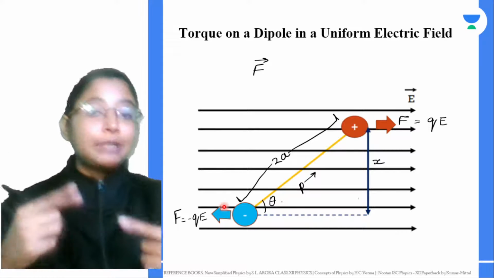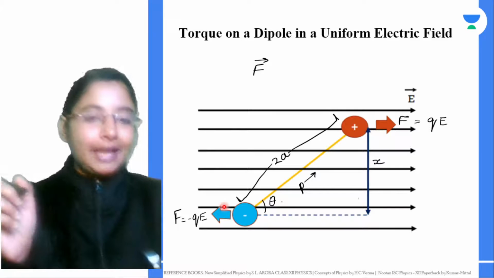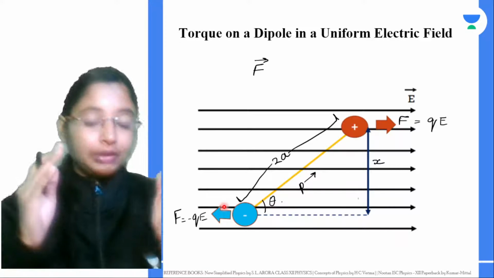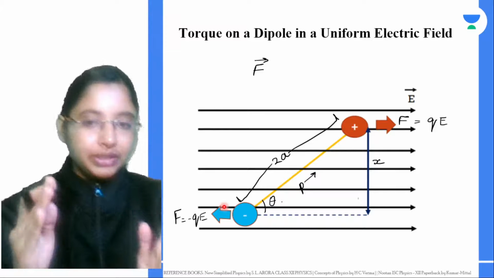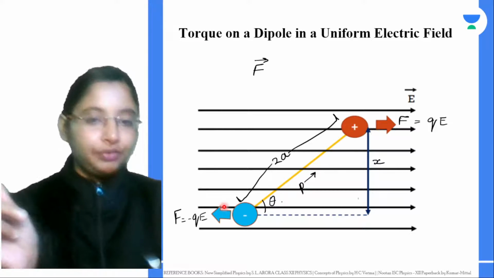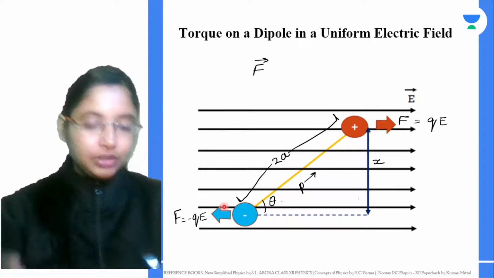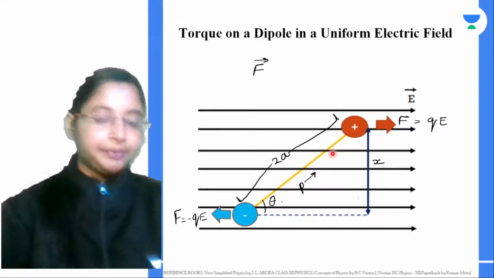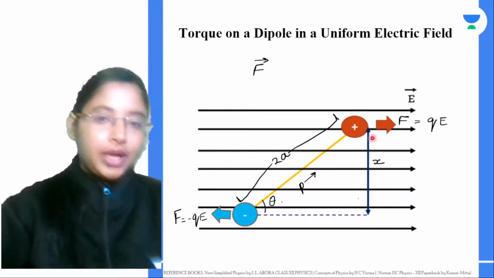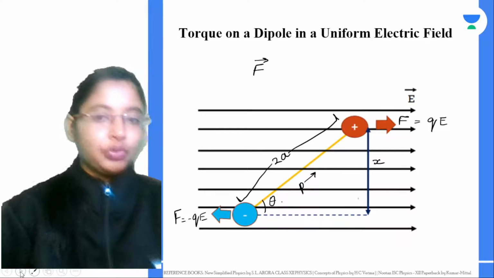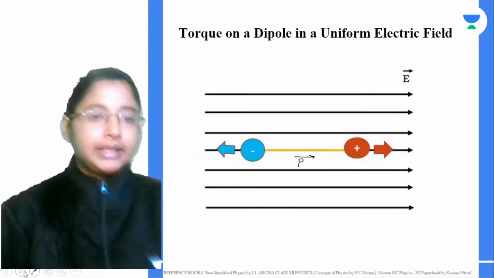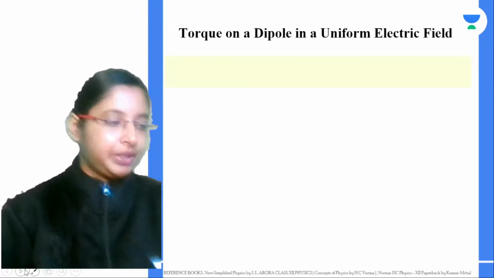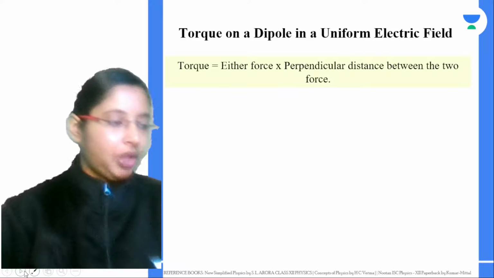But it experiences a torque, because two forces are acting on the same object in different directions. So that makes this dipole rotate. As it rotates, it experiences a force. Let's calculate what force it experiences. That is given by the torque.